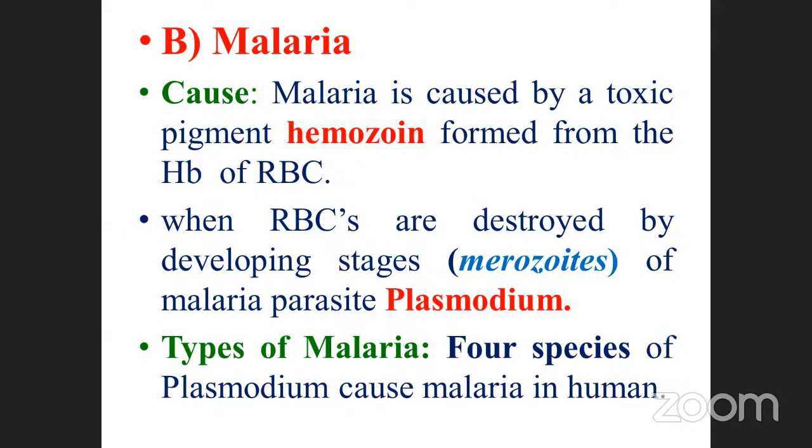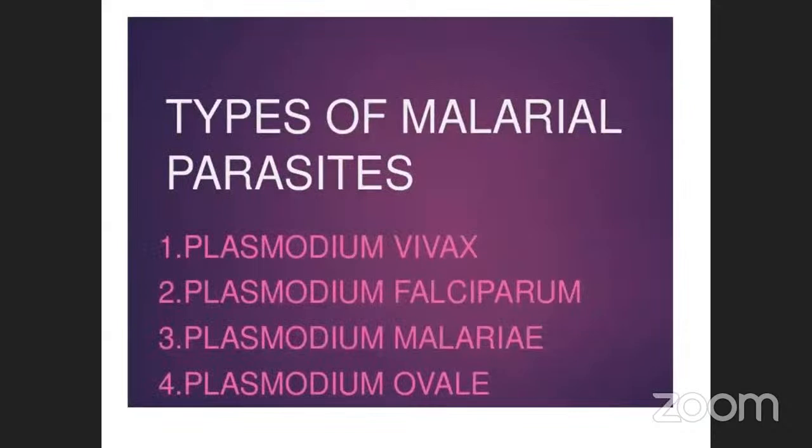Okay, you already know which one is a parasitic organism. They may ask like that. Plasmodium is the parasitic organism, but the malarial-producing Plasmodiums are classified into 4 species. Okay, the types of malaria you already know very well, but 4 species of Plasmodium cause malaria in human beings. What are they? See them one by one. Types of malarial parasite: Plasmodium vivax, Plasmodium falciparum, Plasmodium malariae, and Plasmodium ovale.